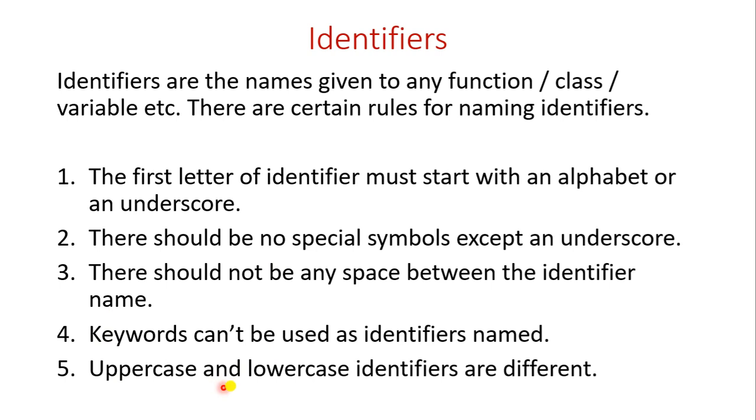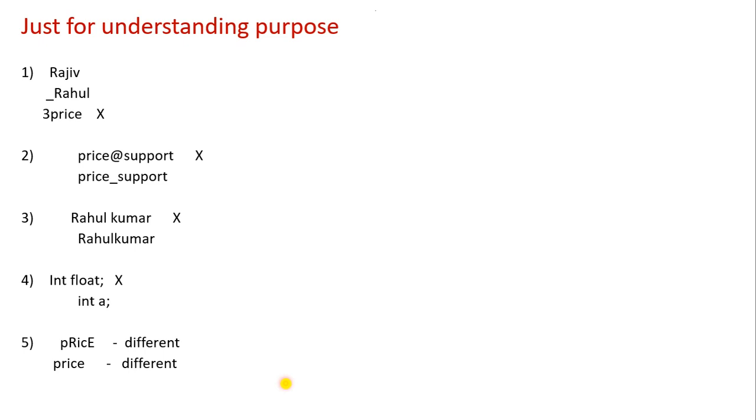The last rule we will see: uppercase and lowercase identifiers are different. Suppose you have written pRicE like this, where P is small, R is capital, I is small, C is small and E is capital. This price is different and that price is different. The small letters are totally different, and the upper and lower case we have written is also different. You should remember these things. Many students will make this error, so you should be alert. These are different words, not the same words.